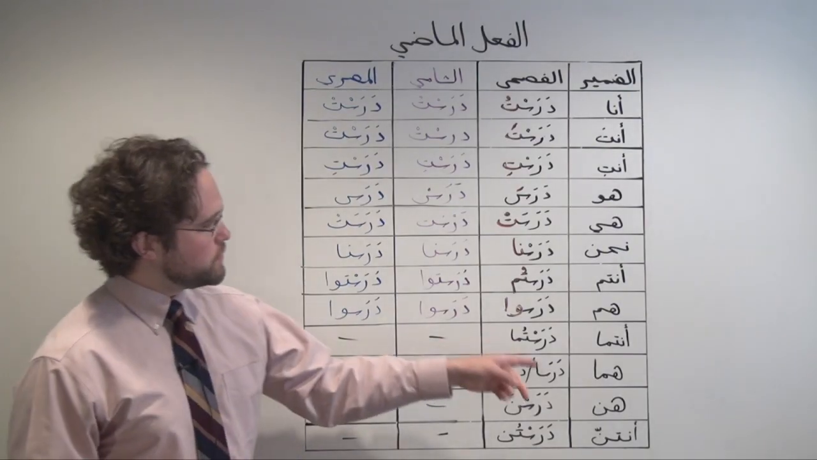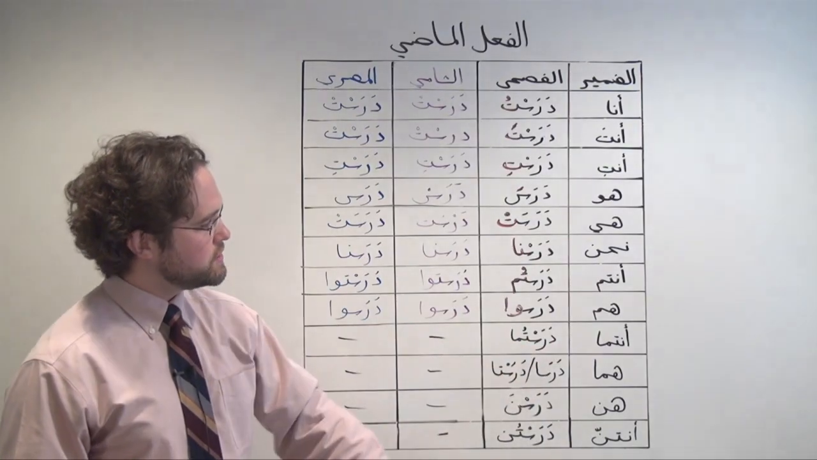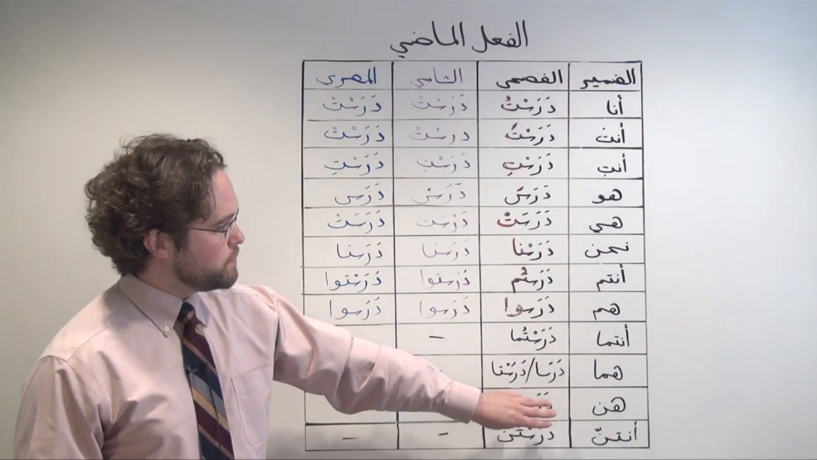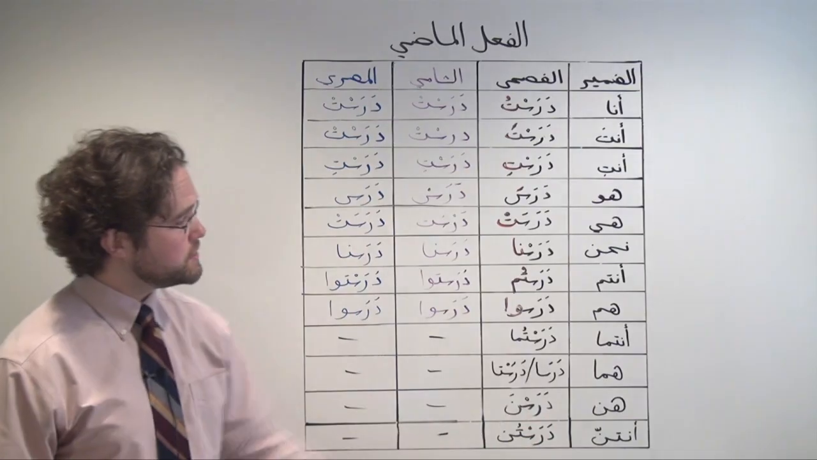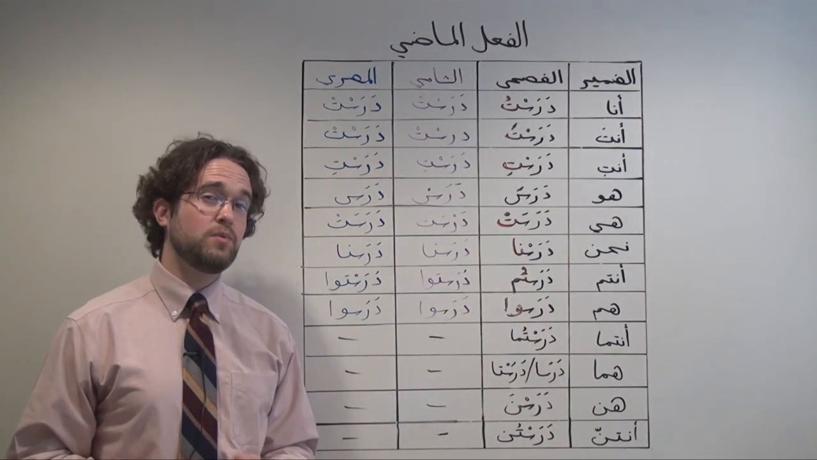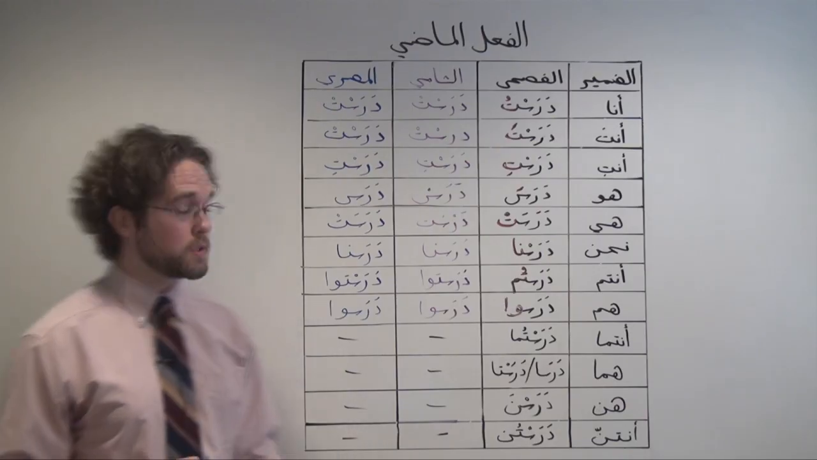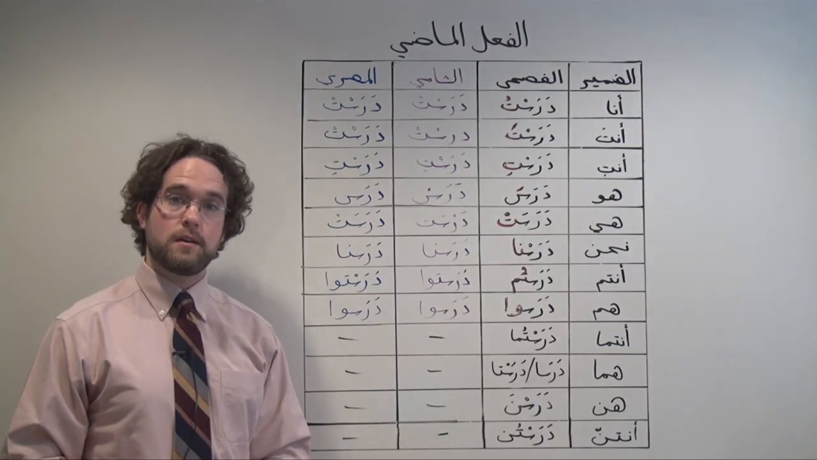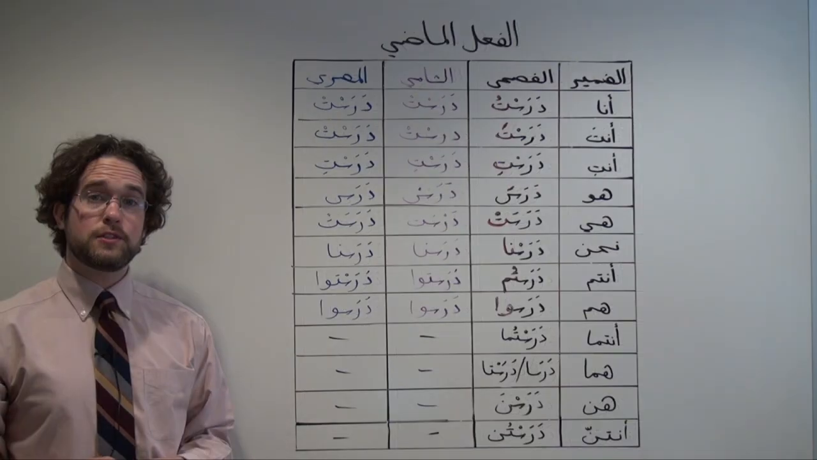Also notice down here we have dual conjugations and third person feminine plural conjugations. They don't have real equivalents in dialect. They're very rarely used in colloquial speech, but we're including them here for the sake of completeness. So now let's try some examples.